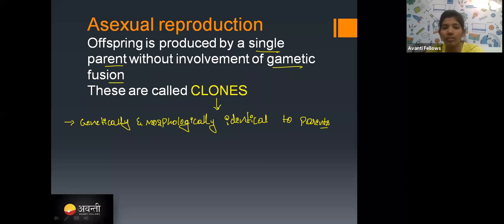So only one organism is involved, right? There are no two organisms. One organism is going to give a new individual. The same genes which are present in the parent organism are going to transfer to the new individual. Then that new individual has the same genetic makeup, so it is genetically and morphologically identical to the parents. That's why those offsprings produced by asexual reproduction are called clones.